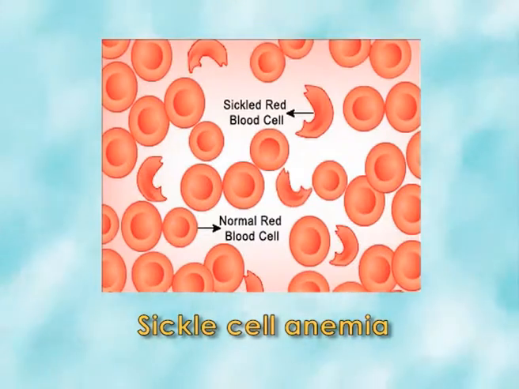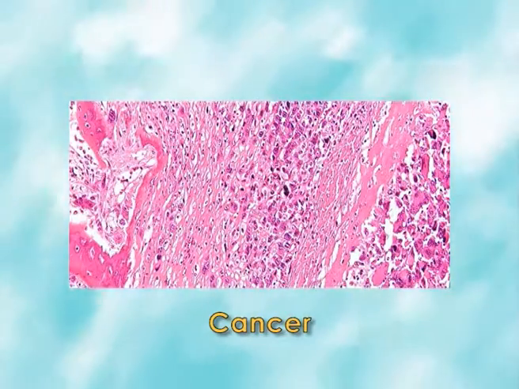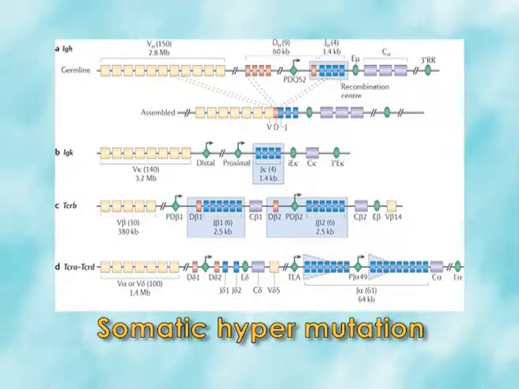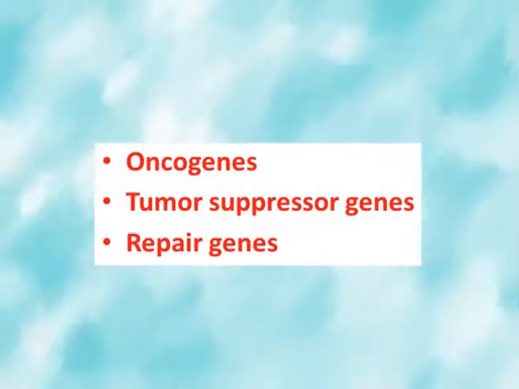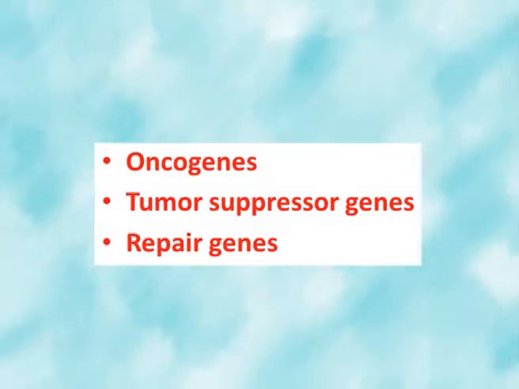When we are talking about the animal cell, it is related to the mitochondrial DNA as well as nuclear DNA. Let's talk about the animal cell mutation related to the nuclear DNA. Here I will talk about sickle cell anemia, cancer as well as somatic hypermutation. As we know, cancers are regulated by oncogenes, tumor suppressor genes as well as DNA repair genes.